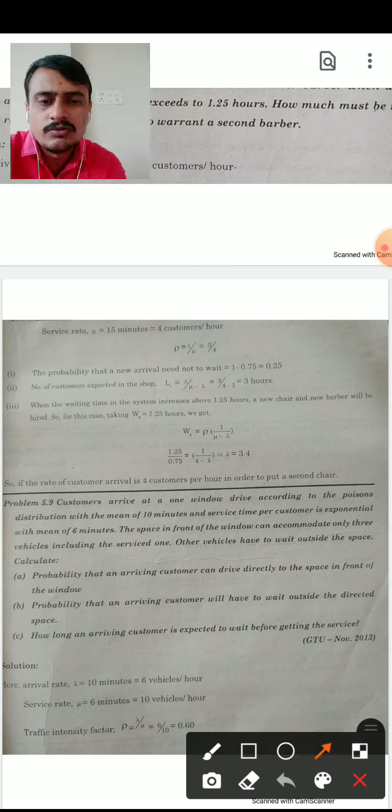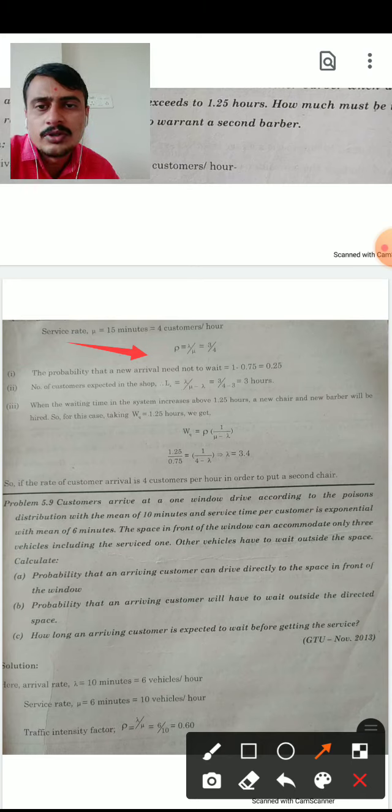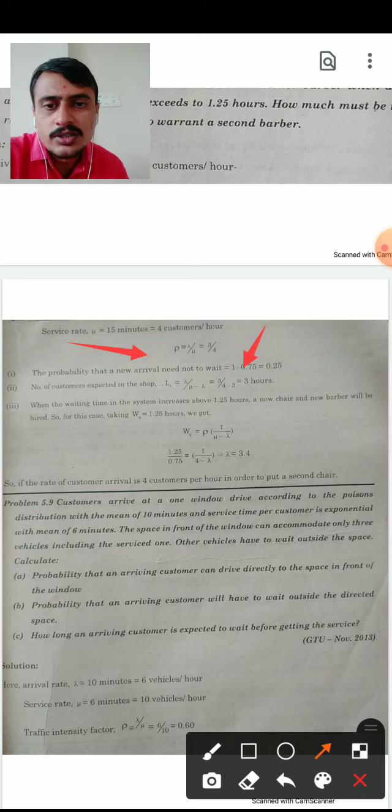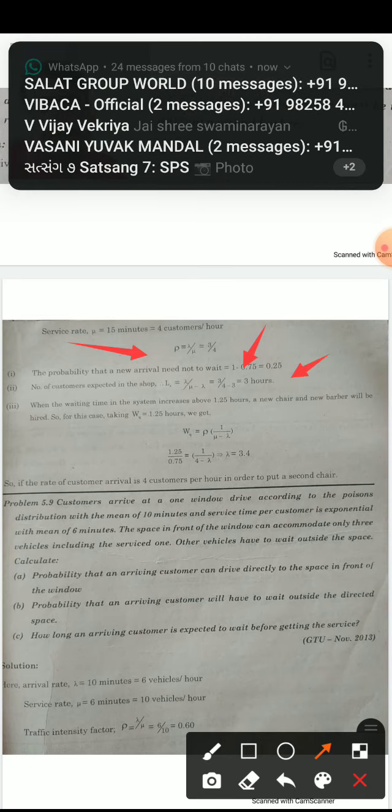Here, first we have to find the rho, the traffic intensity factor. Rho is equal to lambda upon mu, which is 3 by 4. First we find the probability that a new arrival needs to wait, that is 1 minus rho, which is 1 minus 0.75, equal to 0.25. Second, the expected number of customers in the shop, Ls, is lambda upon mu minus lambda, which is equal to 3.